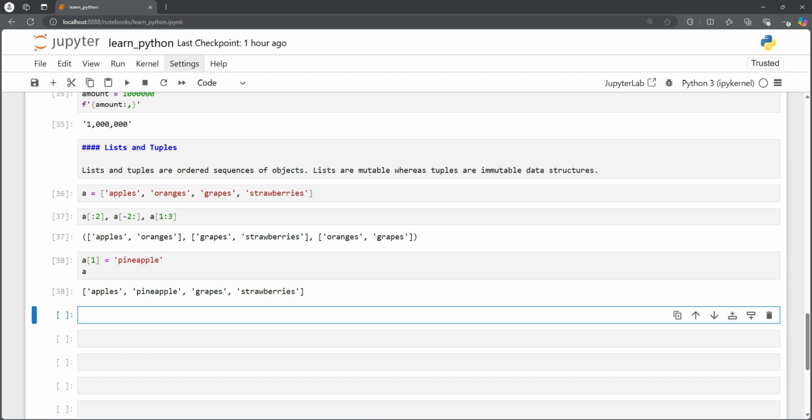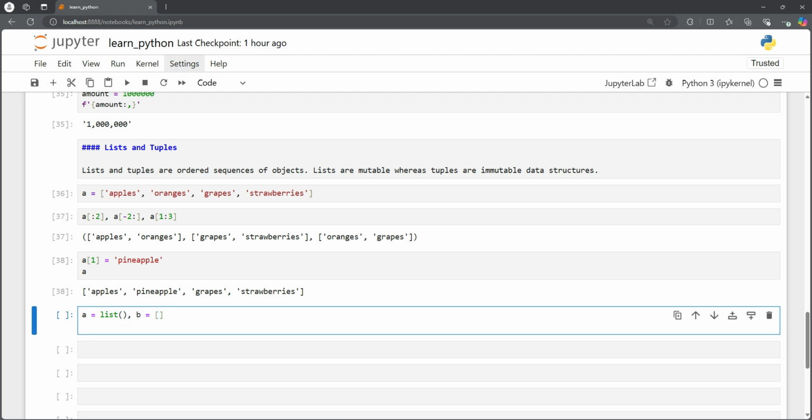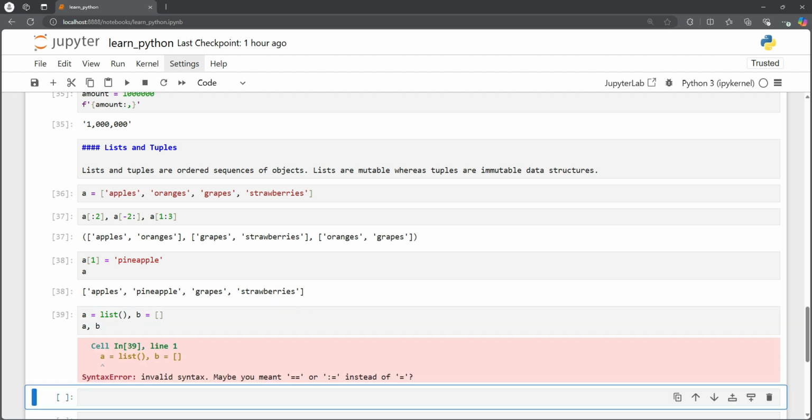There are different ways we can create a list. An empty list can be created, for example, using the list constructor. So we can see that A is a list, an empty list. B is a pair of square brackets without any elements in it. So both are giving empty lists.